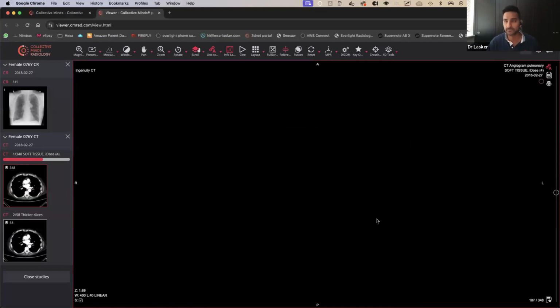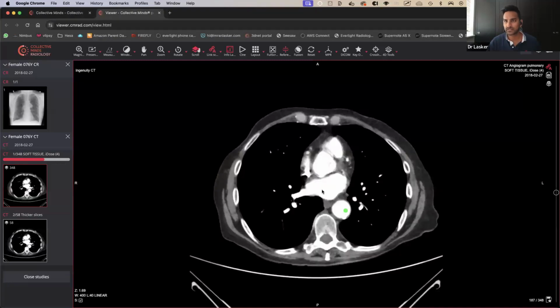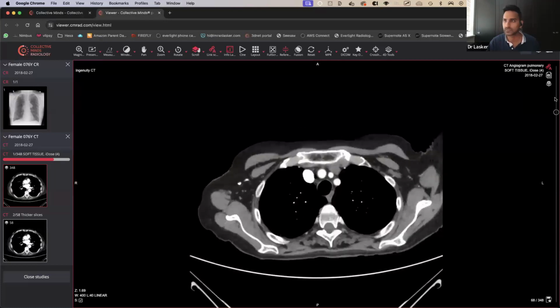So again, we can see it's an adult patient. And there's contrast sitting within this adult patient as well. So there's contrast located here, contrast located over here, and contrast located over here. So, okay, what we're going to try and do is scroll through and see if we can find this abnormality. Does it pop up at all anywhere?